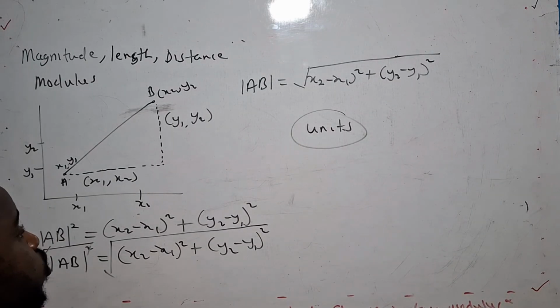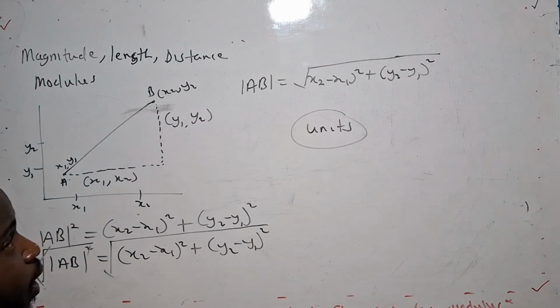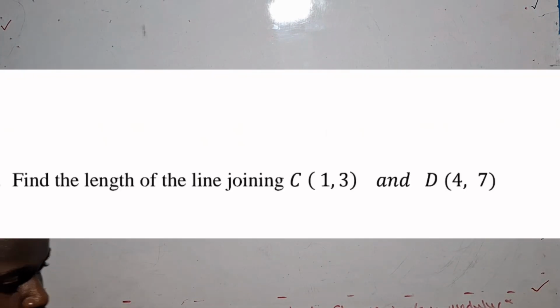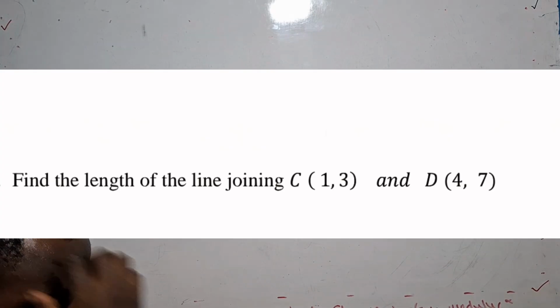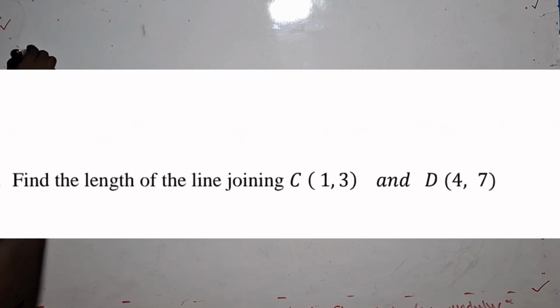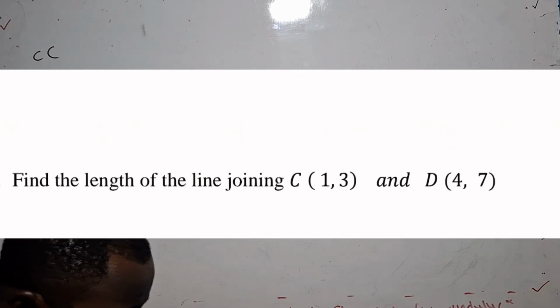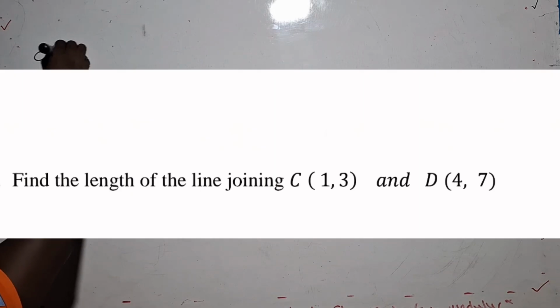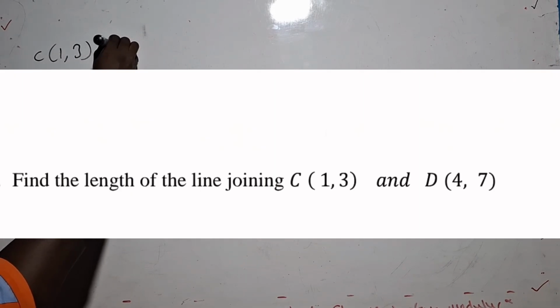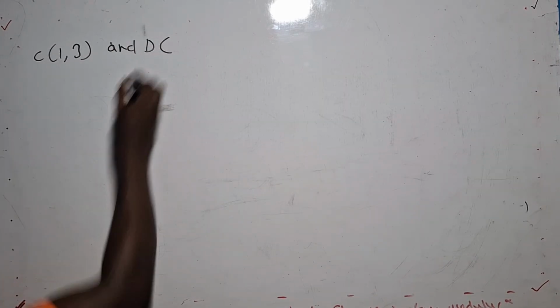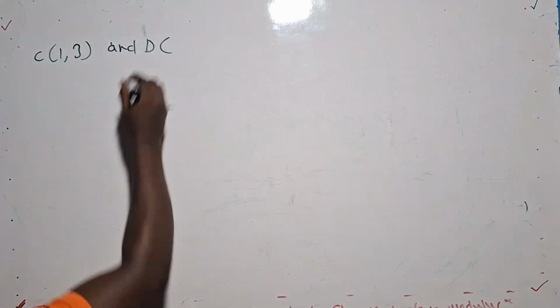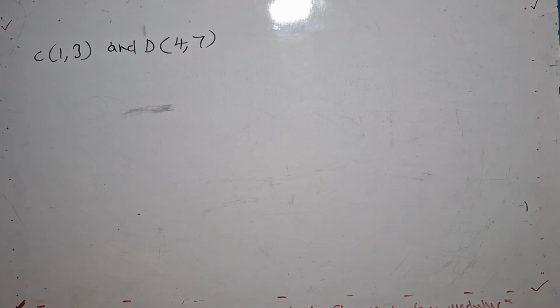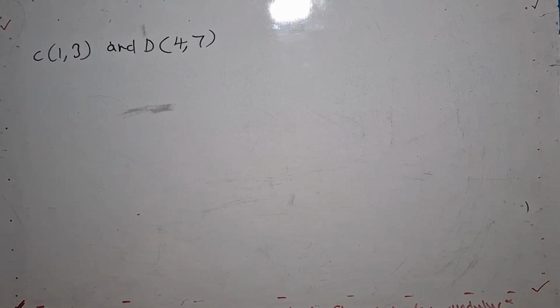So we are quickly going to take our first question on the length or the distance of a line. It's on the screen. Find the length of the line joining C and D. The coordinate for C is given as (1, 3), and D was given as (4, 7).